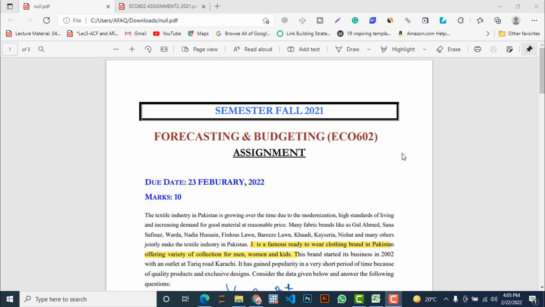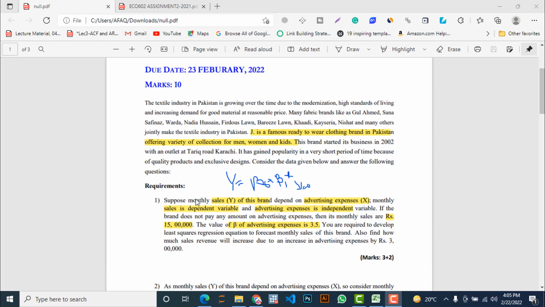Today's assignment is related to the subject forecasting and budgeting with subject code ECO602, and it is related to the semester for 2021. Its marks is 10, and its last date for submission is 23rd February 2022. So let's start reading the question and its related requirements. Then we will jump into the solutions.